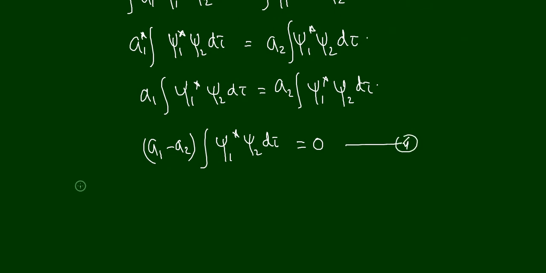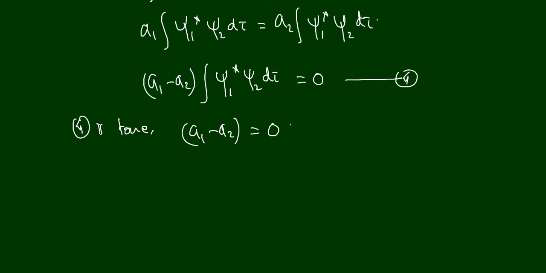If 4 is valid, 4 is true in two conditions. Okay, what are the conditions for this? Either a1 minus a2 is equal to 0, okay, if a1 minus a2 is equal to 0, then 4 is true. And another condition is that the integral of psi 1 star psi 2 d tau is equal to 0.